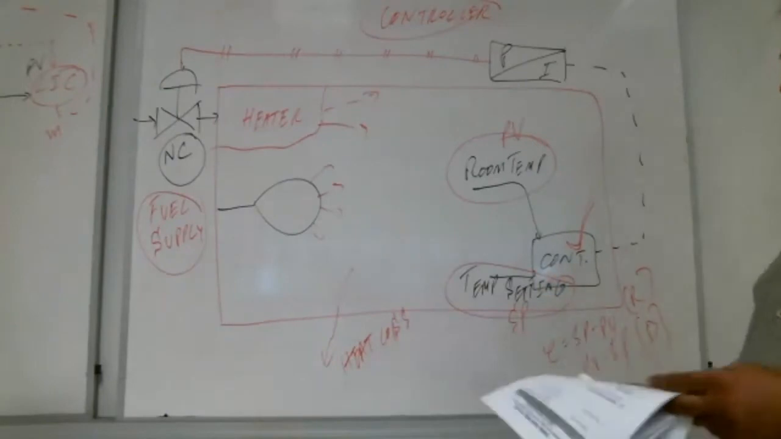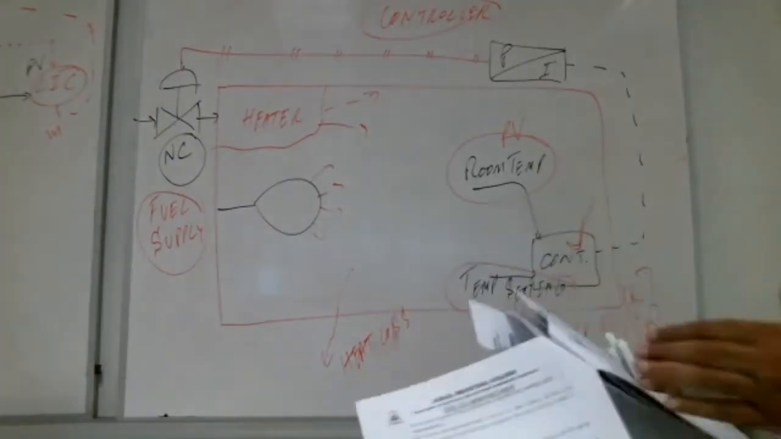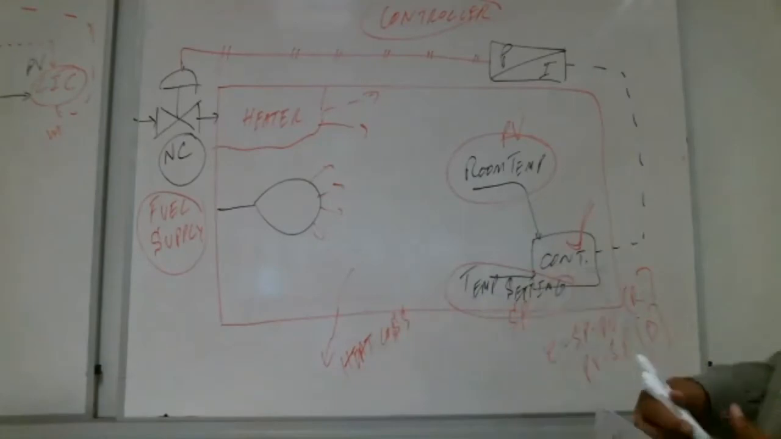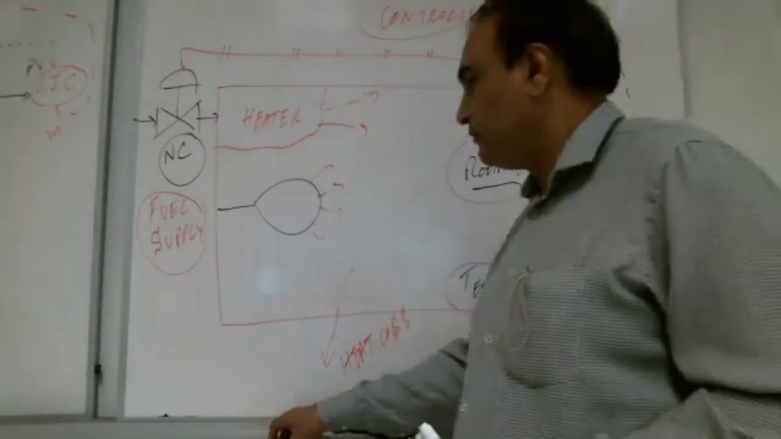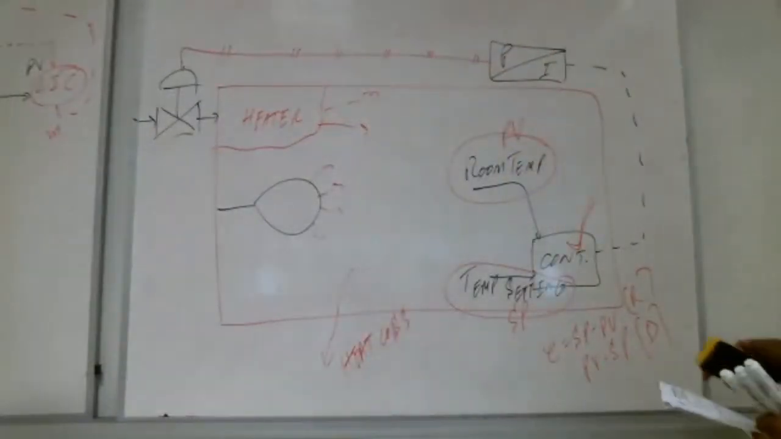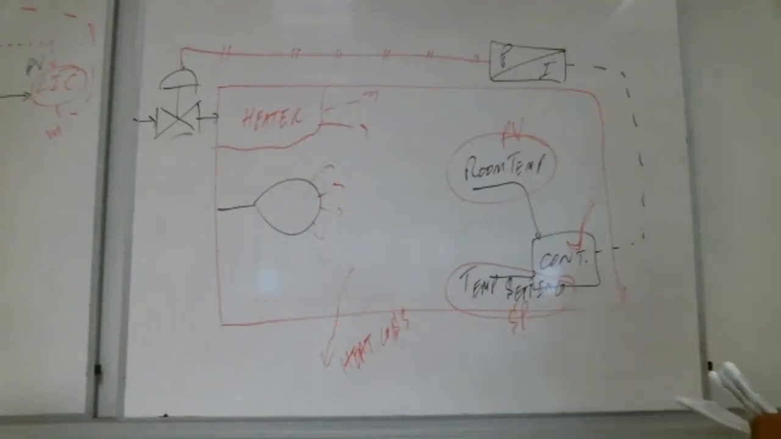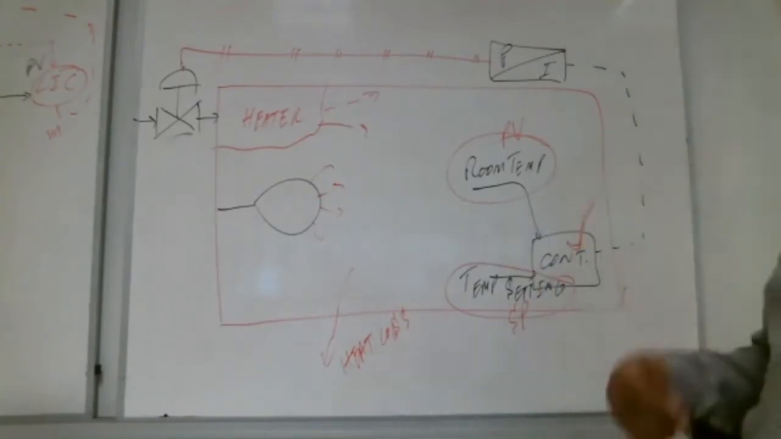What is next, Shabab? Final control element, teacher. No. Process. What is next? Disturbance, teacher. Disturbance. Very good. Where is disturbance here, Shabab?